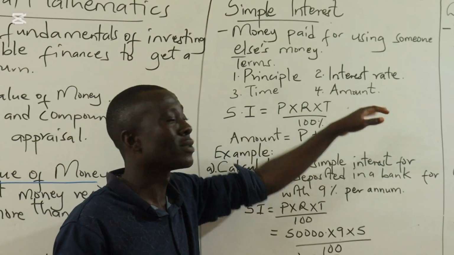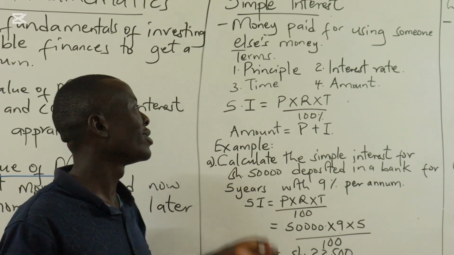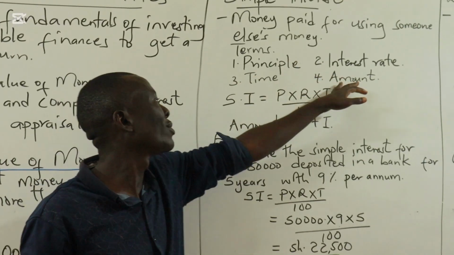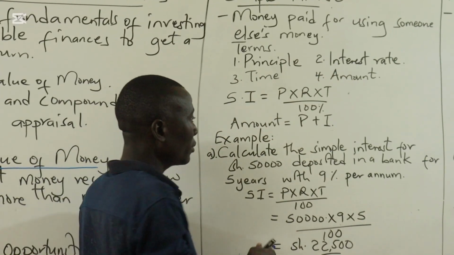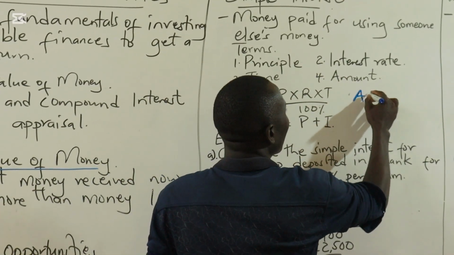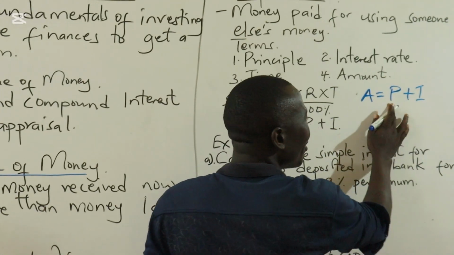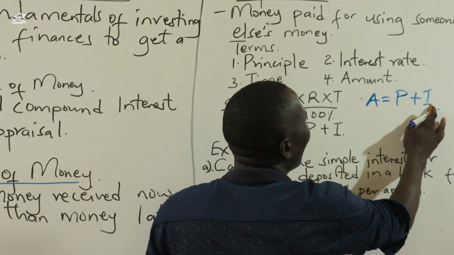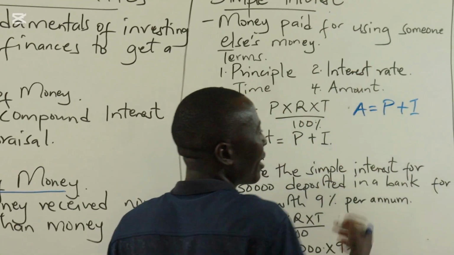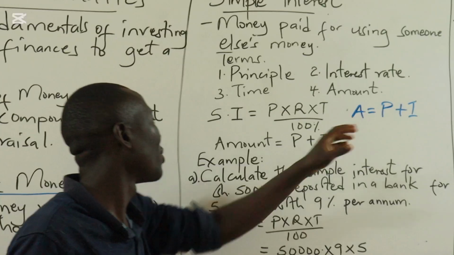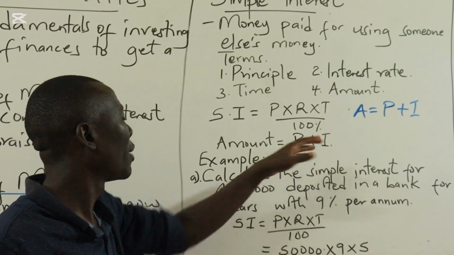Then the amount is the total sum that you have to pay back, which usually consists of principal plus interest. This is the amount you borrowed plus the sum you are paying as a charge for borrowing that amount.